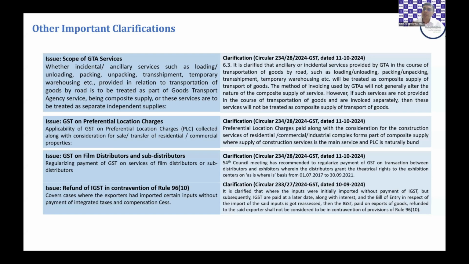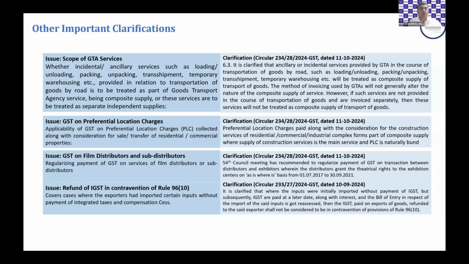Very welcome circular. There are few circulars in the pre-GST regime which have been on the same lines. Preferential location charges which a builder collects if you're buying a flat which is located, say, sea facing or something like that, then those charges also will be a composite supply, and the construction service is what is the principal supply. And these separate charges, preferential location charges, cannot be taxed at a higher rate.